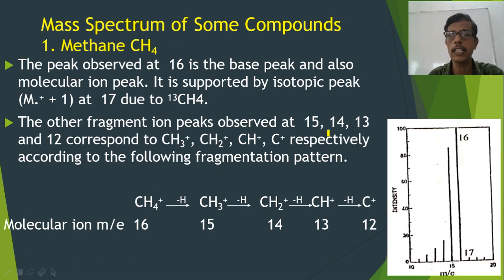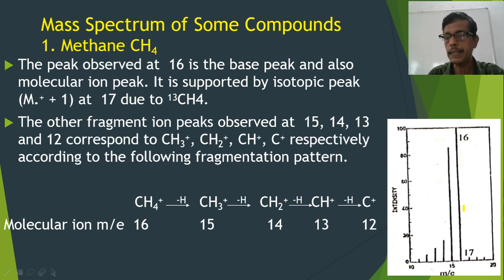So next we will discuss the mass spectrum of some selected compounds. First we will start with methane. Methane is CH4, so its molecular mass will be 12 plus 4, that is 16. So if it forms the molecular ion CH4 plus, the m/e will be 16. If you see the spectrum here, the m/e 16 is the 100% or highly intense peak. The peak with the highest intensity is allotted 100% intensity, and it is called the base peak. So the molecular ion peak, that is for CH4 plus, that is m/e 16 itself, is the base peak in the case of methane.